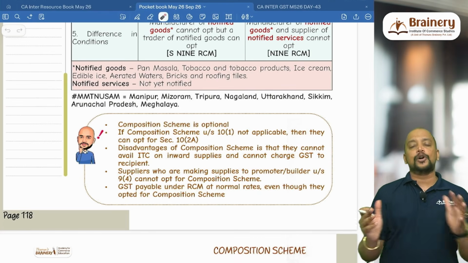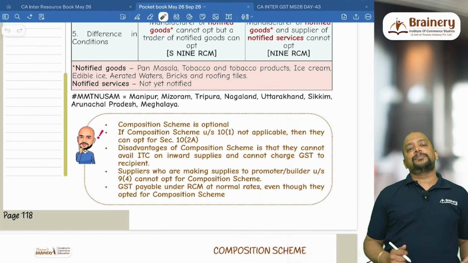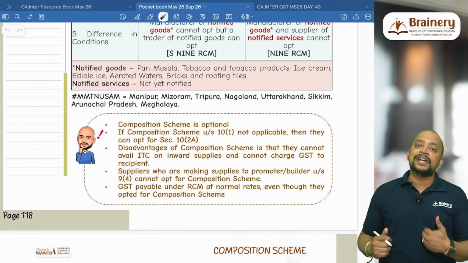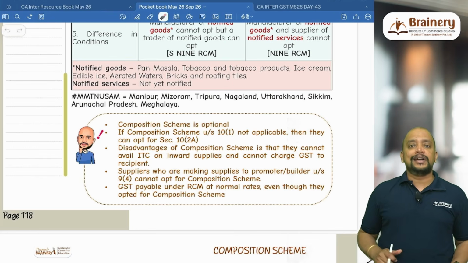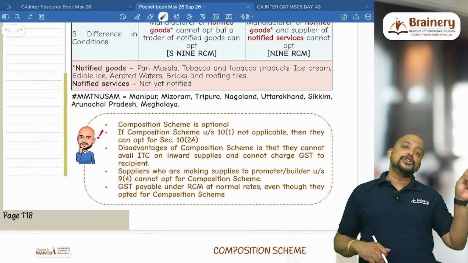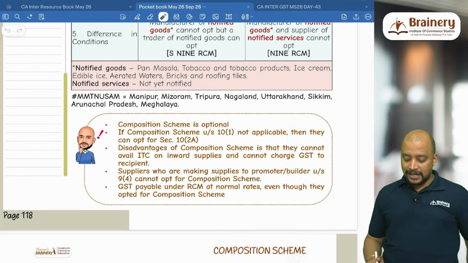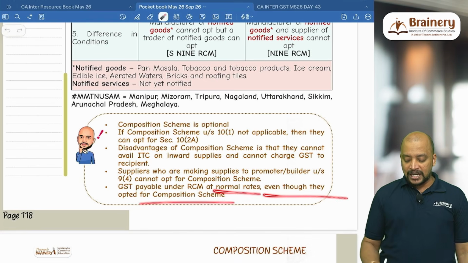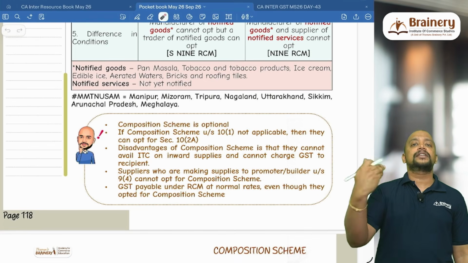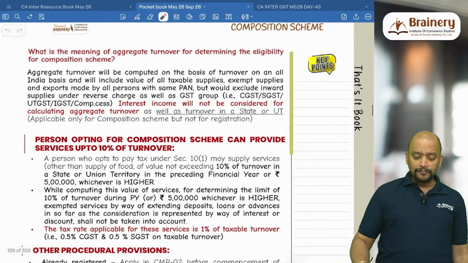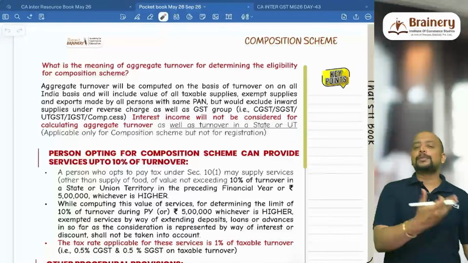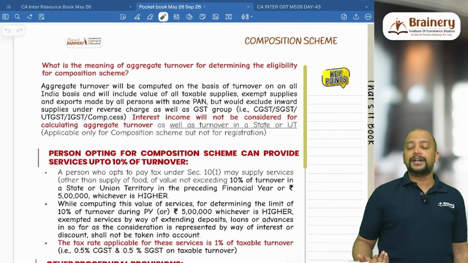For example, I am under composition scheme. I have some inward supplies. On those inward supplies, I need to pay GST under RCM. Now at what rate? Even though I am under composition scheme, I need to pay GST under RCM at the normal rates, not at that 1% and so on. Normal rates means the rate applicable to that particular transaction which is covered under RCM.